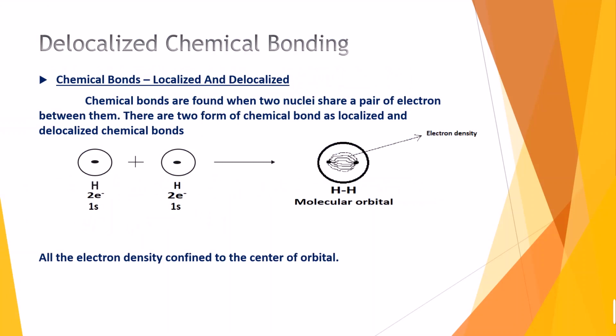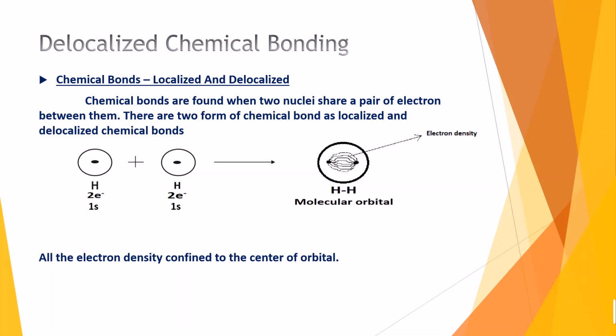So the first topic is delocalized chemical bonding. We will see what a chemical bond is. Chemical bonds are formed when two nuclei share a pair of electrons between them. Here an example is given. When two hydrogen atoms share their two electrons with each other, a molecular orbital is obtained, and between them the chemical bond is formed.